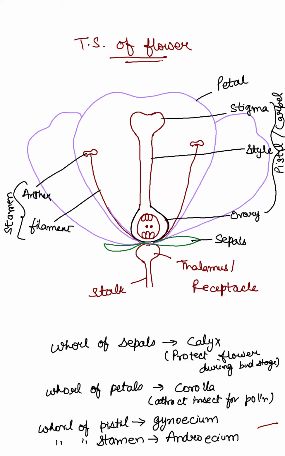Androecium. Gynoecium, androecium, calyx, corolla. Okay. The pistil, female reproductive part. Stamen, male reproductive part. So is gynoecium and androecium.